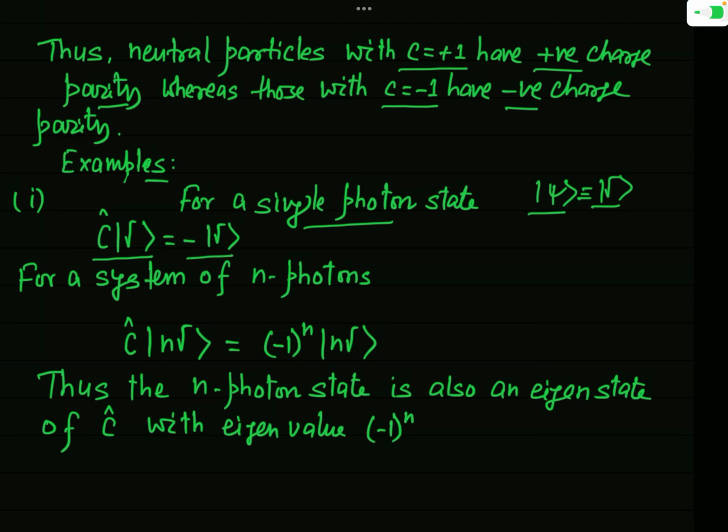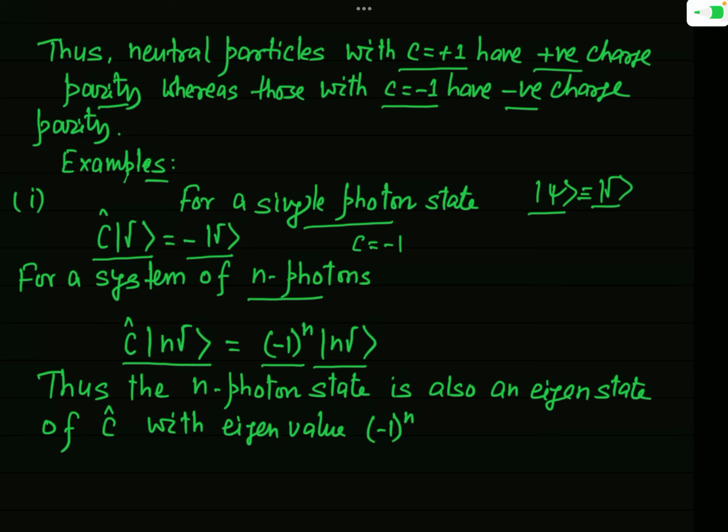So you can say that in this case the single photon has a negative charge parity, and C is equal to -1. But if there is a system of n photons, then when we operate the charge conjugation operator C hat on ket n gamma, we get -1 to the power n times ket n gamma.